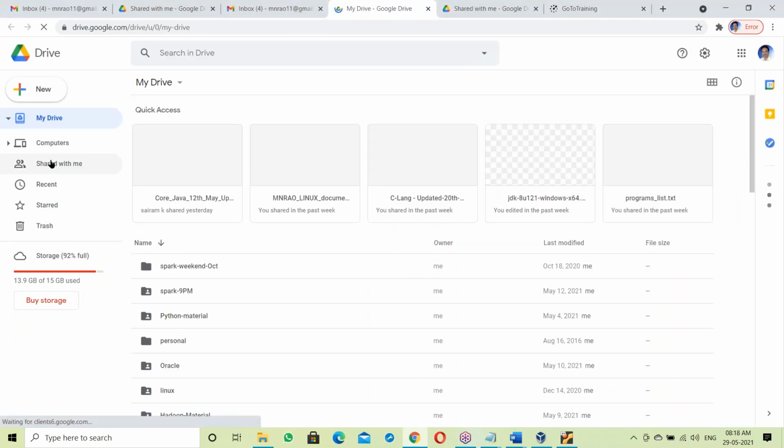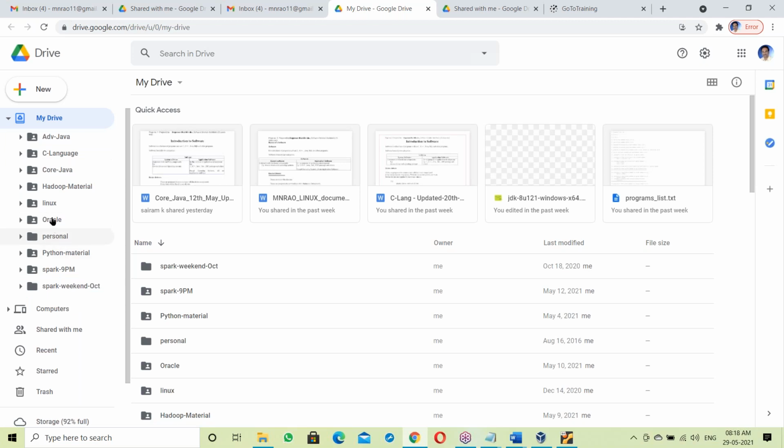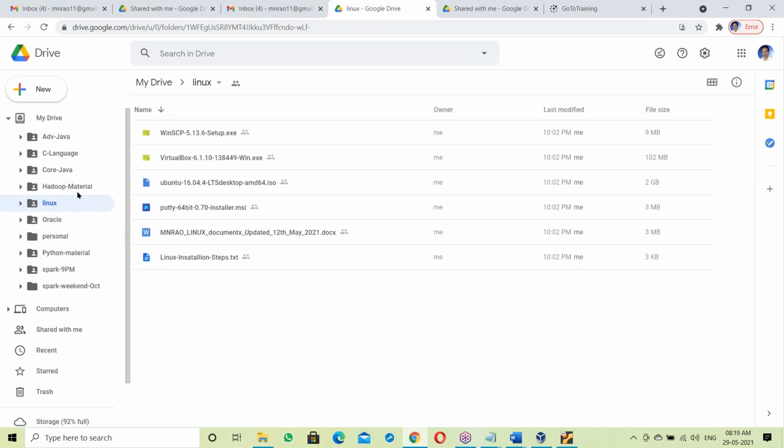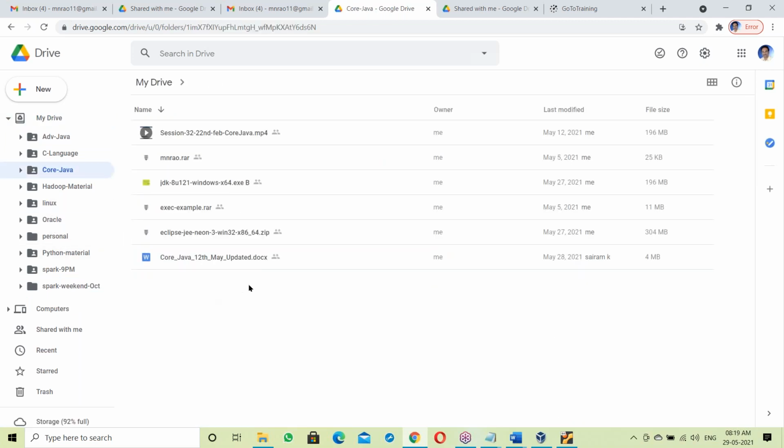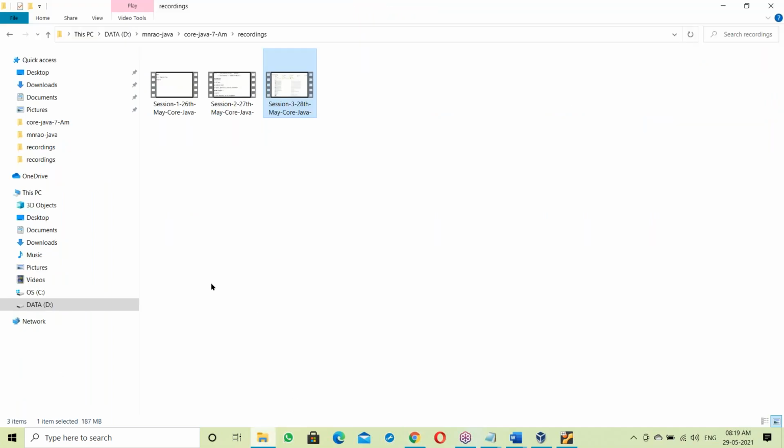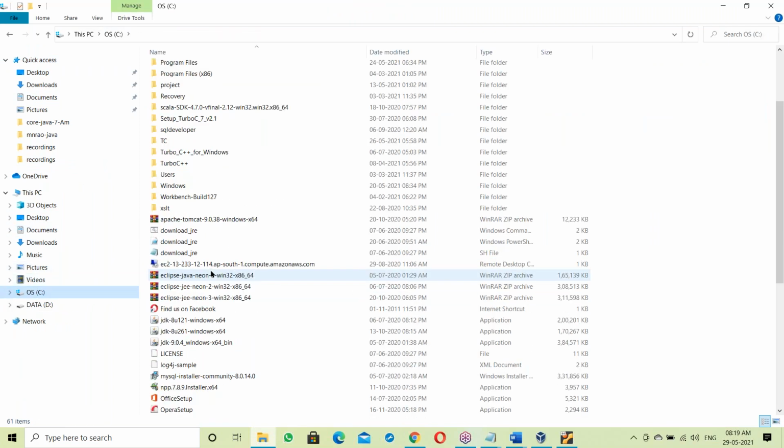Go to the drive here. In the drive you can see this Core Java folder, and this is JDK 8. Initially we're starting with JDK 8, and next JDK 9 also. First I'll share JDK 8 here, next I'll share JDK 9. So here I'm using both JDK 8 and JDK 9.